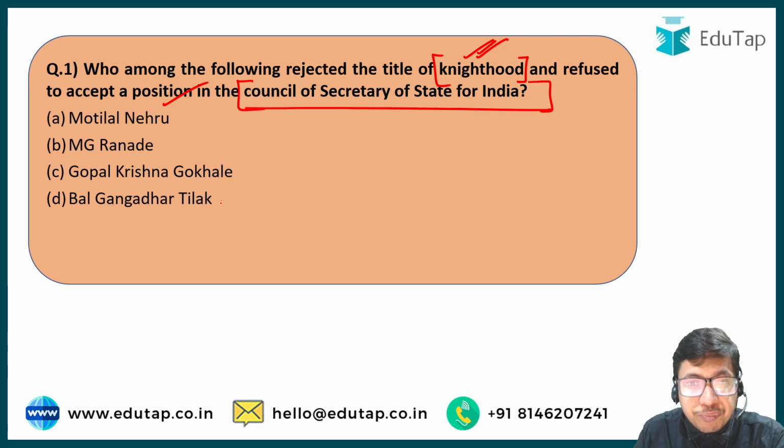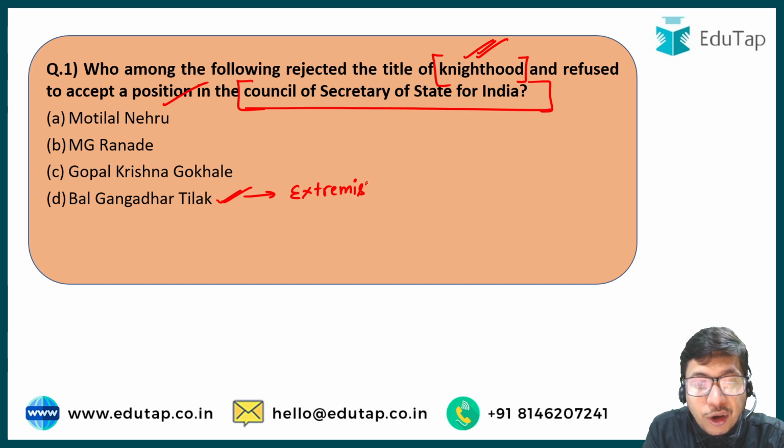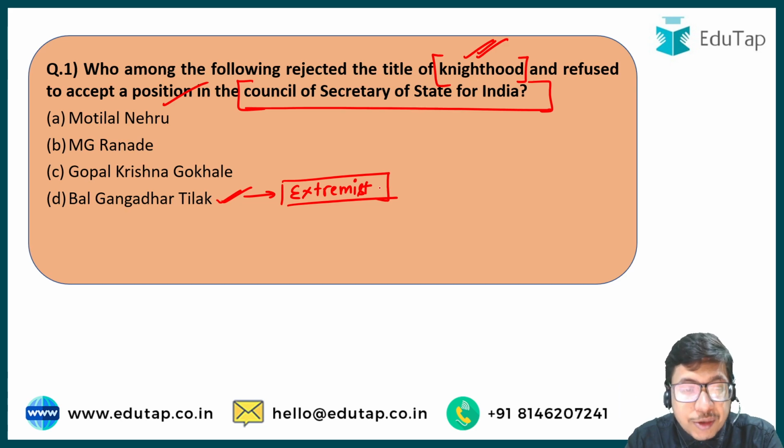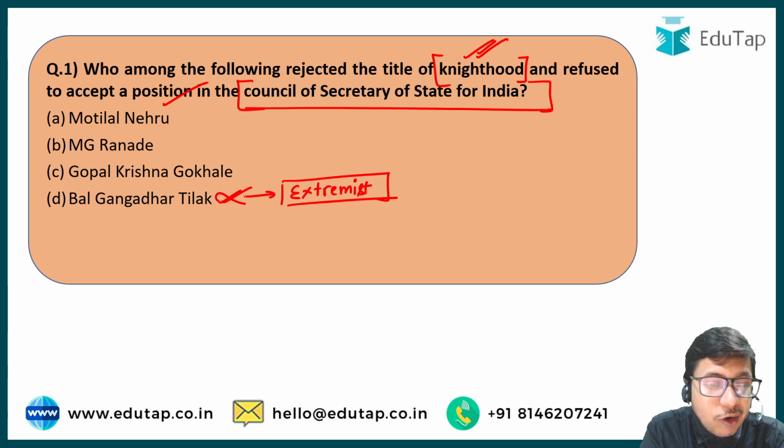Now be very careful. The title of knighthood would be given to any person who was not extremist in his views, first of all, because Bal Gangadhar Tilak, we know that he was an extremist. Extremist basically means that he was ready to employ non-constitutional means, the means of boycott, strikes and demonstrations in order to protest against the Britishers. So he was not at all in the good books of the Britishers. There is very little chance that knighthood or any other kind of honorary title would be bestowed upon Bal Gangadhar Tilak ji by the Britishers. So we can eliminate option D.